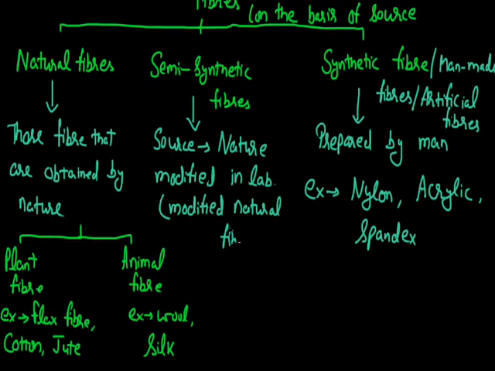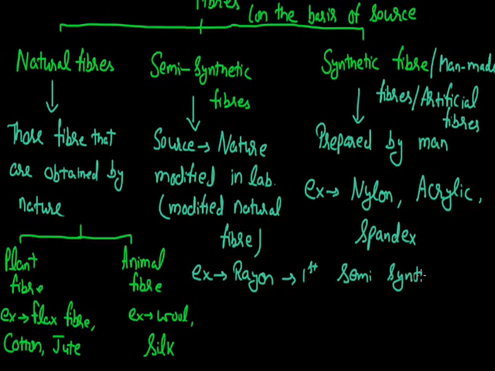And these modified natural fibers contain the properties of natural as well as of synthetic. That is why these are termed as the semi-synthetic fibers. The very first semi-synthetic fiber, for which we used the raw material from nature and further modified it in the laboratory, was rayon. So this is known as the very first semi-synthetic fiber. Other than this rayon, another example of semi-synthetic fiber is cellulose diacetate.